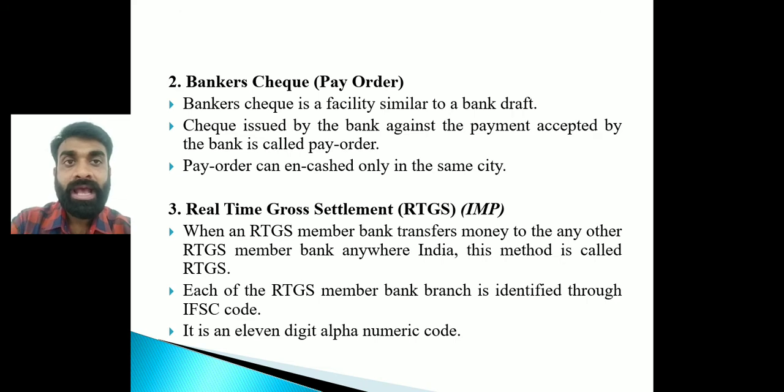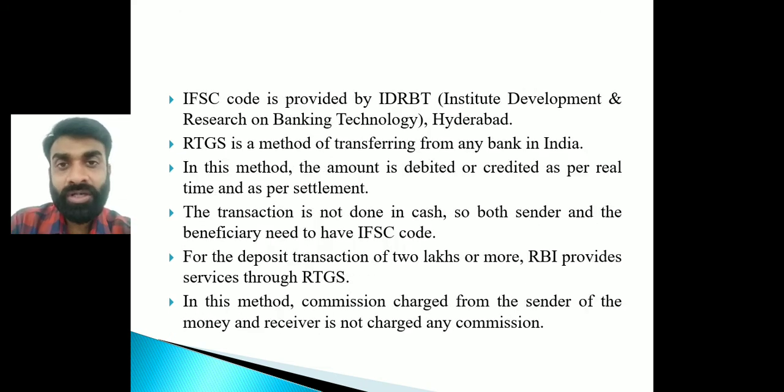Okay, right? And this IFSC code is generated by the IDRBT, that is the Institute for Development and Research in Banking Technology, Hyderabad, right? And you can transfer money through RTGS to any part of India, right? And as I said, there are no cash transactions.